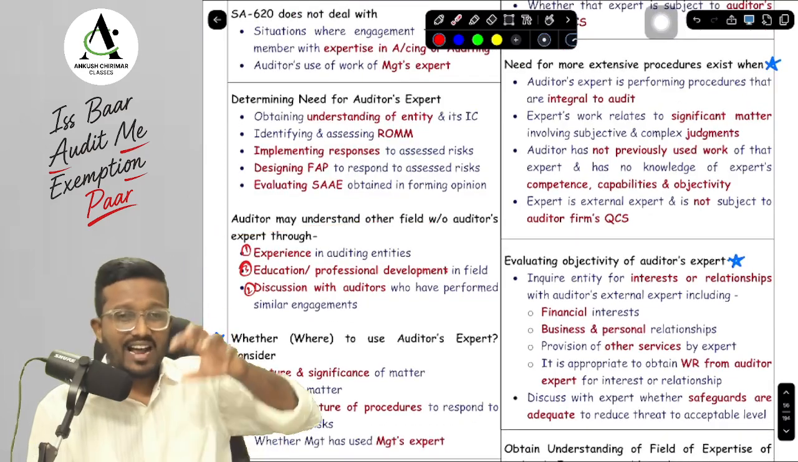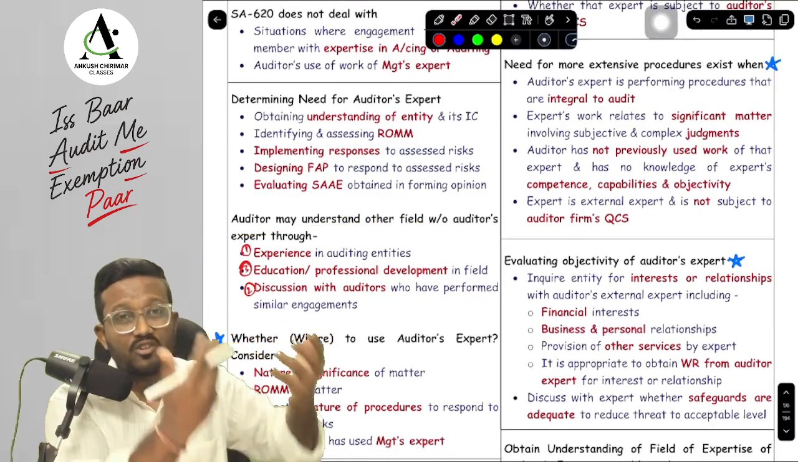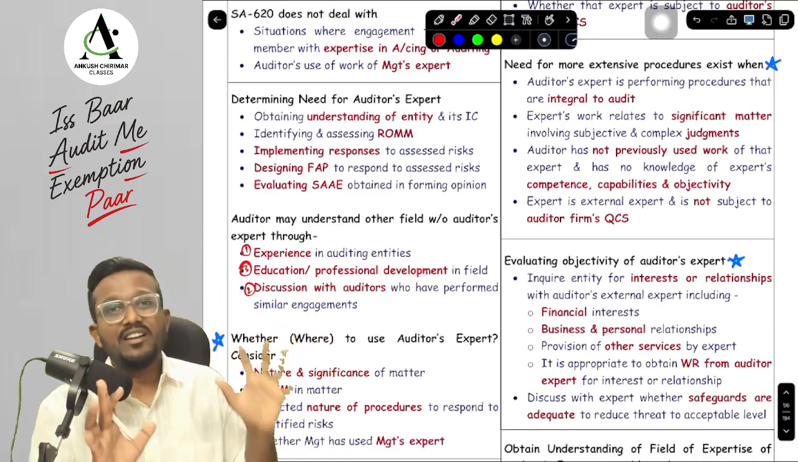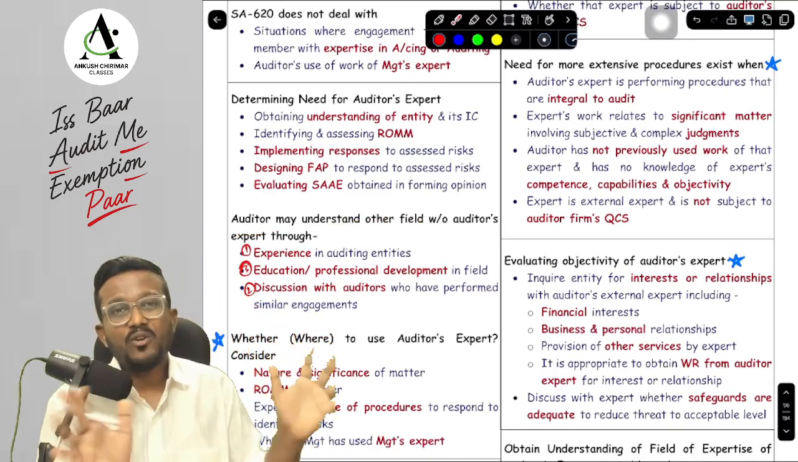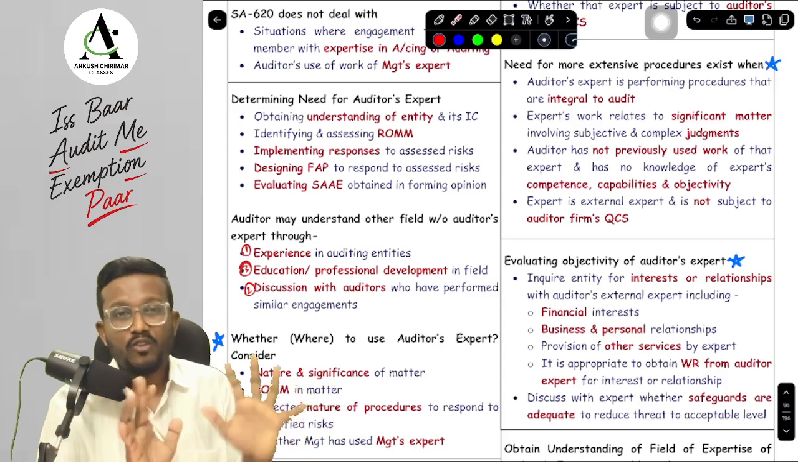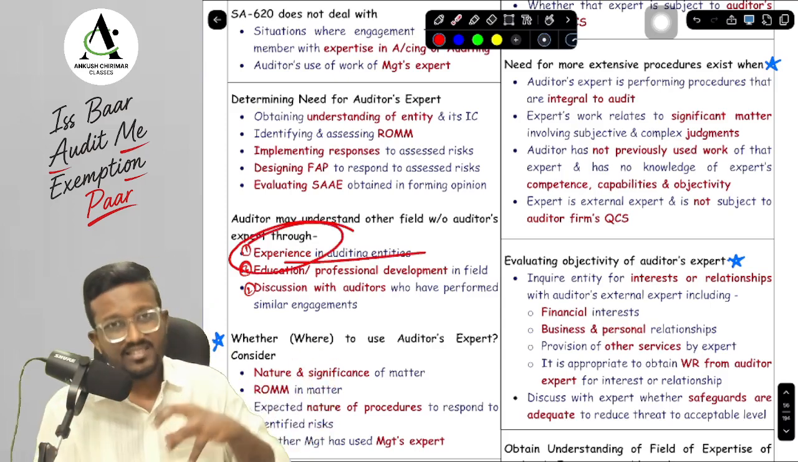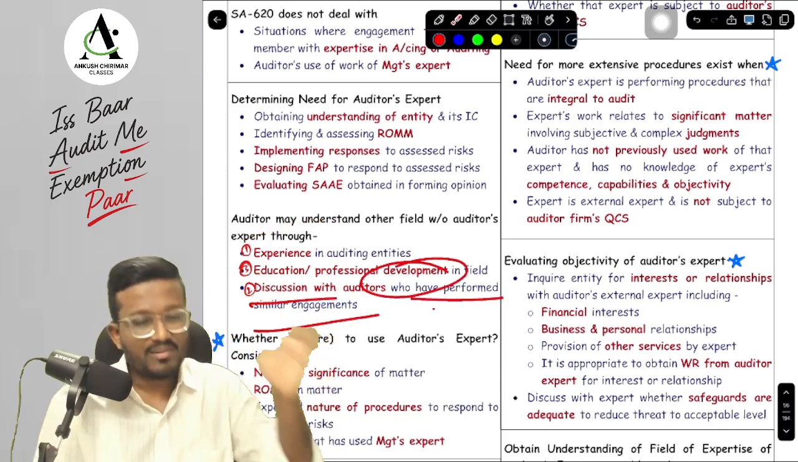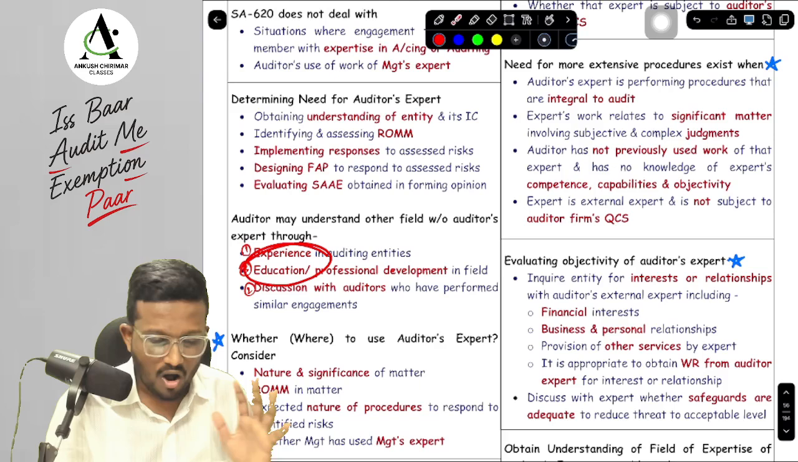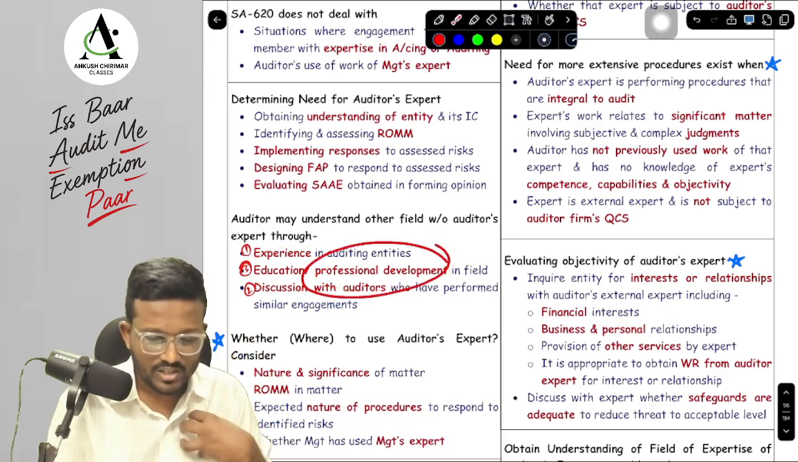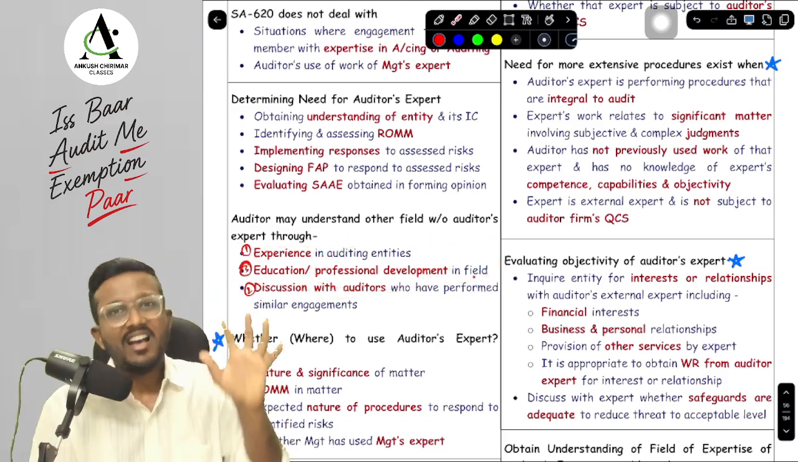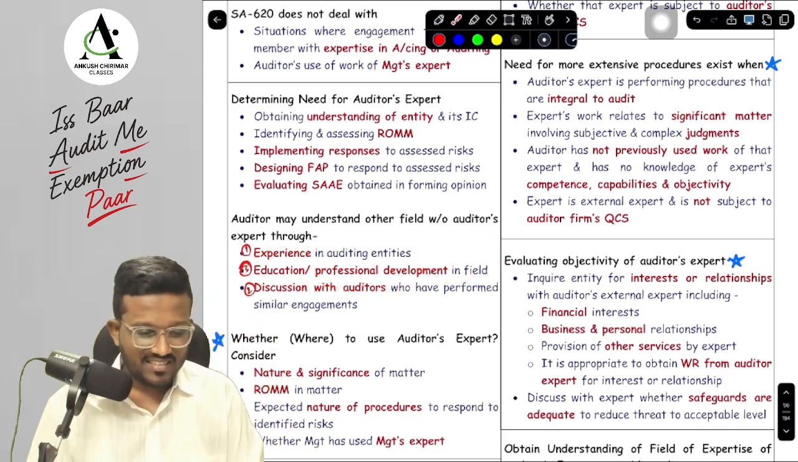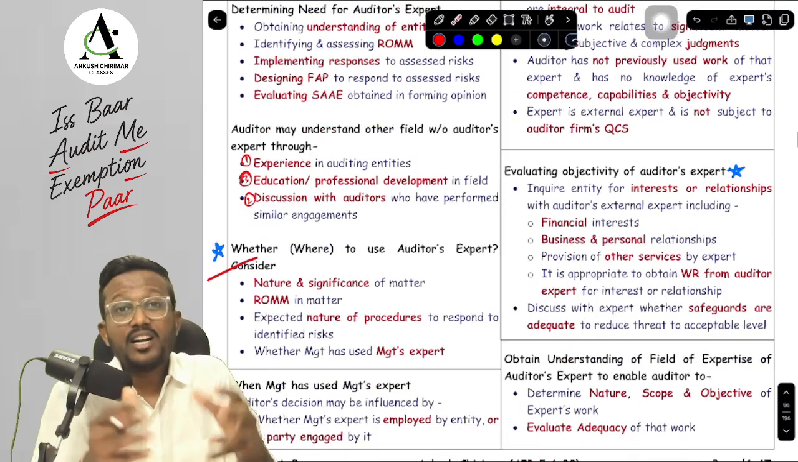Next, sir, we can either use an auditor's expert or we can obtain knowledge of the field in which the auditor's expert has expertise, so that we don't have to use an auditor's expert. For that, what will we do? We will either use our experience, or we will discuss with auditors who have performed similar engagements, or if that is not available, then we will educate ourselves. We will do education or professional development in that particular field, so that I can save some money. Okay, yes sir. Now this is an important thing, sir, whether to use an auditor's expert.